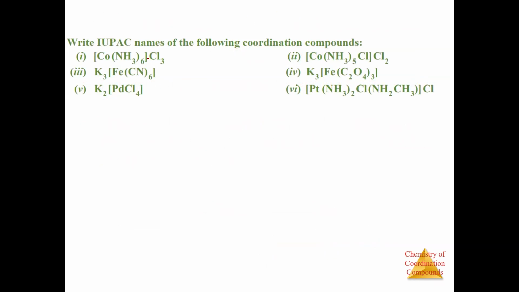Now you can write the coordination. First of all, you have to calculate the oxidation states. Okay, so let me write the oxidation state for you guys. You have already done that. +3. All are +3, I think, right? Except the last two. This one is +2. This one is +2. Let me tell you which ones you have to do.